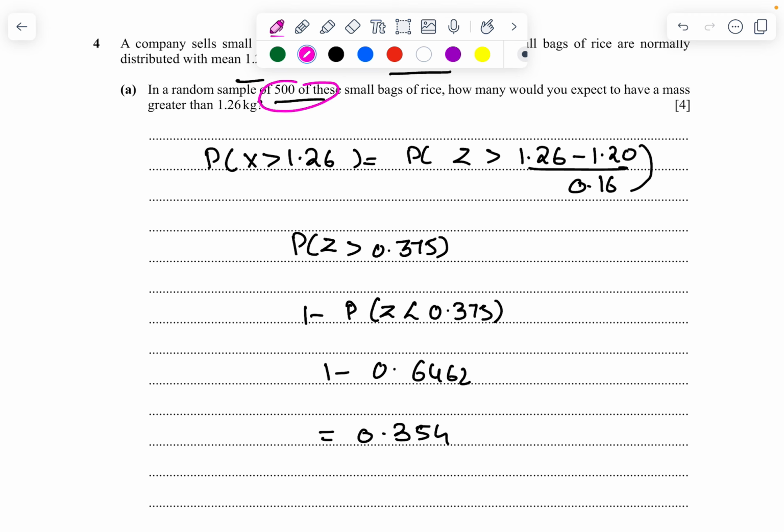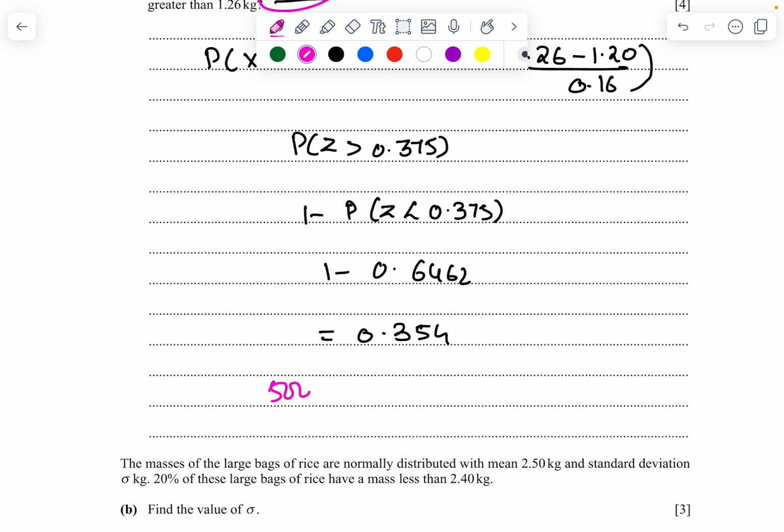But this is for how many? 500. So therefore 500 times 0.3538. Simplify that, you should be getting 176.